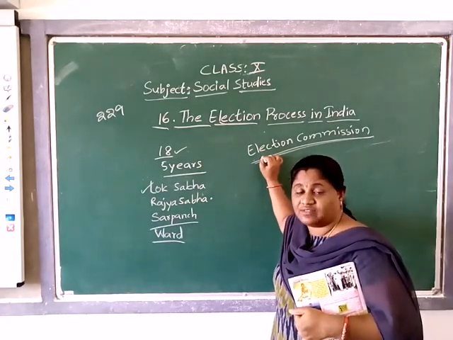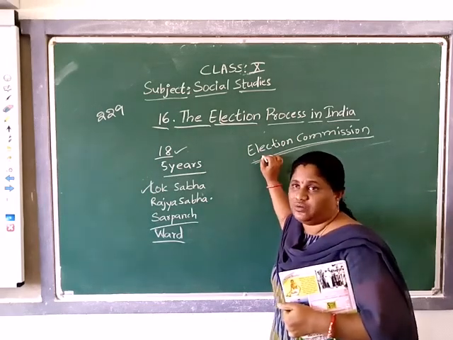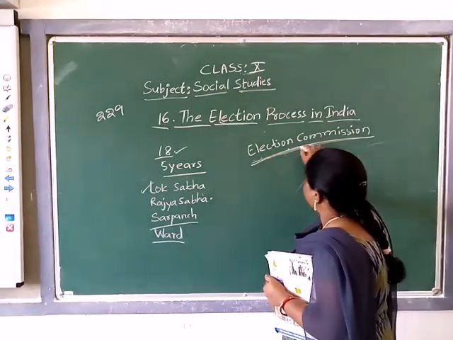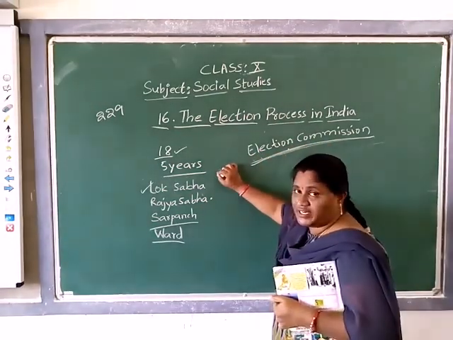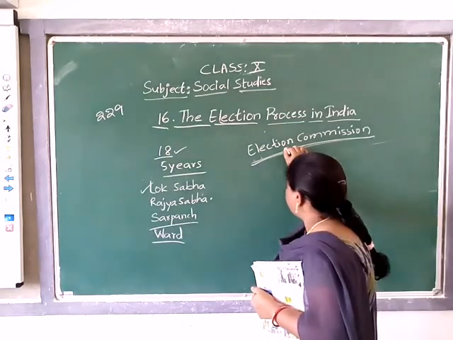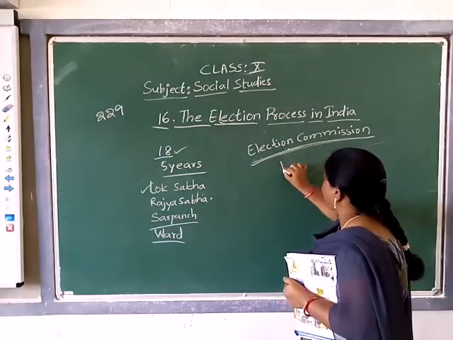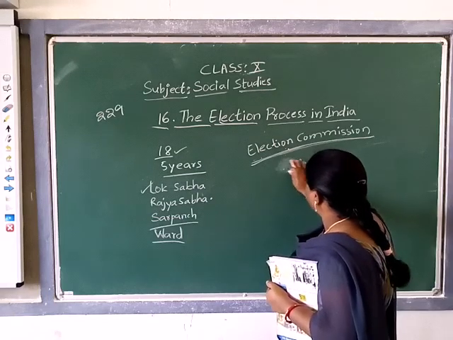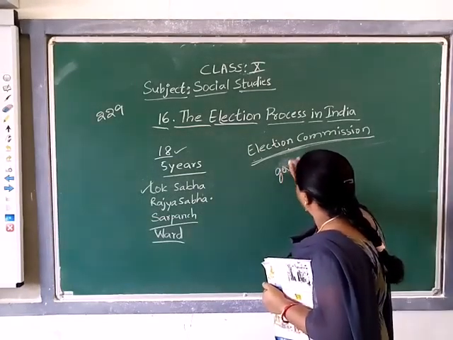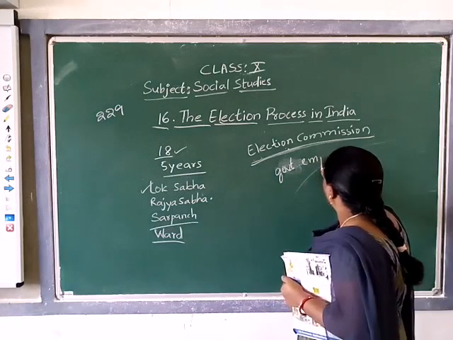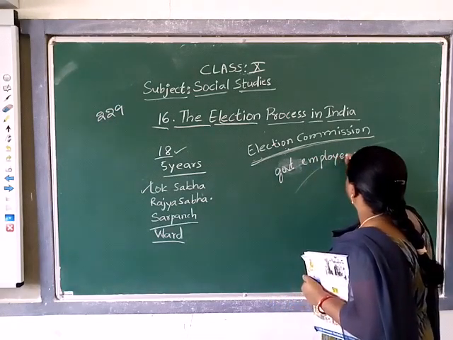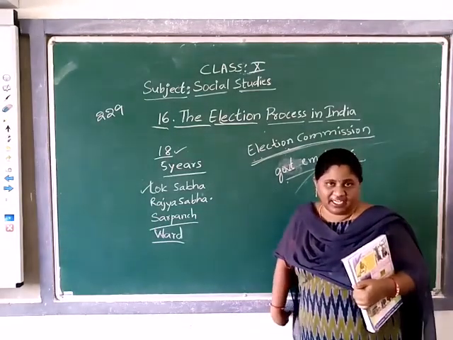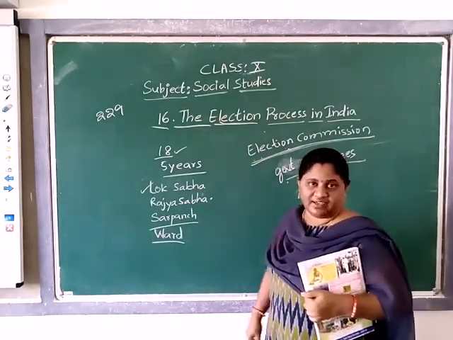So how is the election work done? The election commission department takes the government employees at the time of elections.